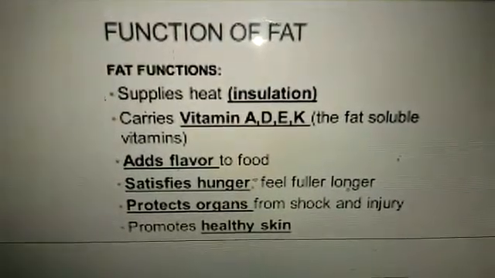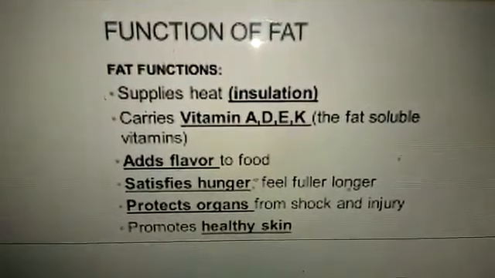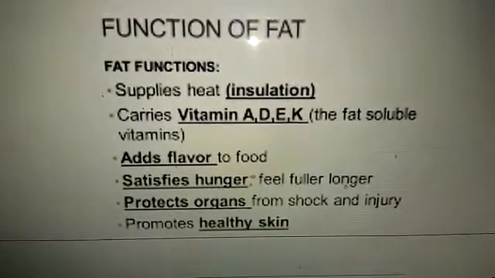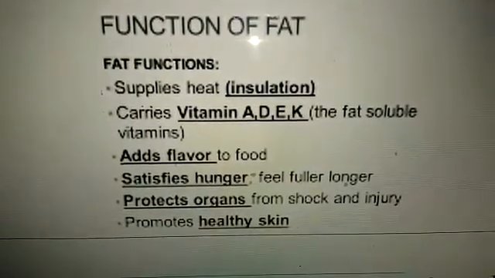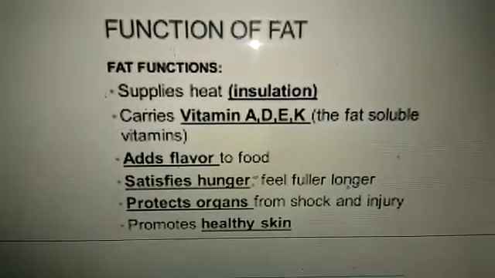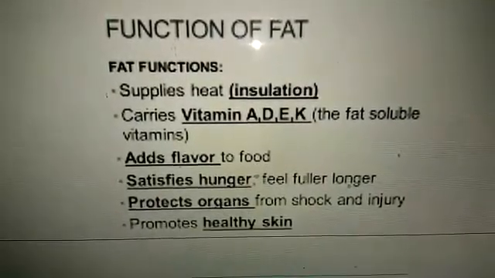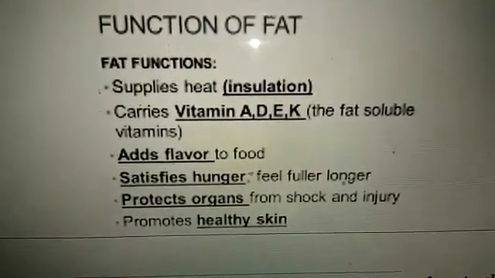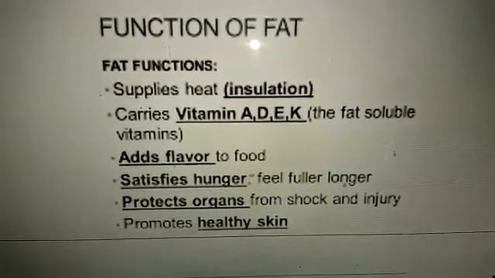Fat is essential in our body because fat has functions in our body. What does fat do in our body? First of all, fat supplies us heat. We feel warm because of the fat present under our skin. That is, it gives us insulation, it gives us warmth.